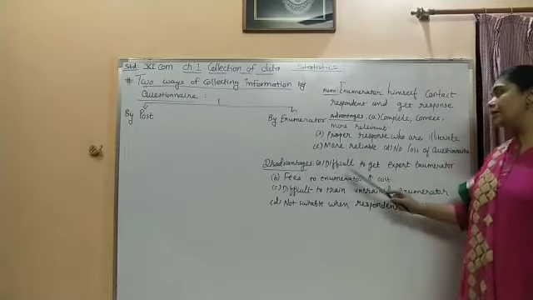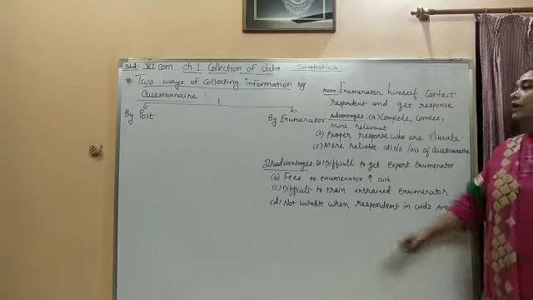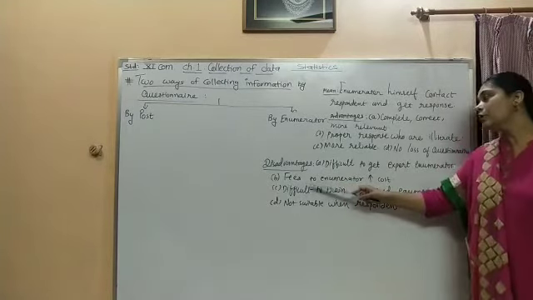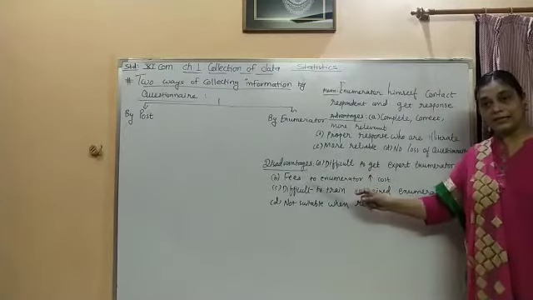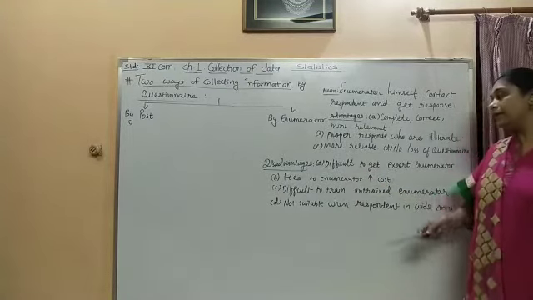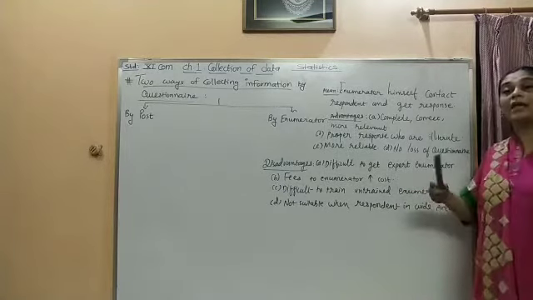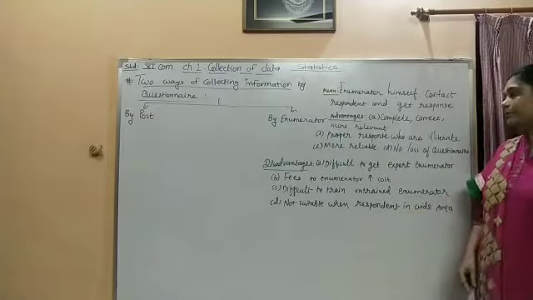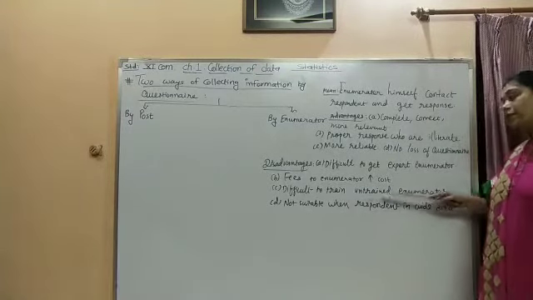Disadvantages. Number first is, it is difficult to get the expert enumerator through this inquiry. Number 2 is, fees of the enumerator. When I have to pay the fees, it may happen that the institutions may have to increase their total cost when they are paying more fees to the enumerator. Third point is, it is difficult to train the untrained enumerators.